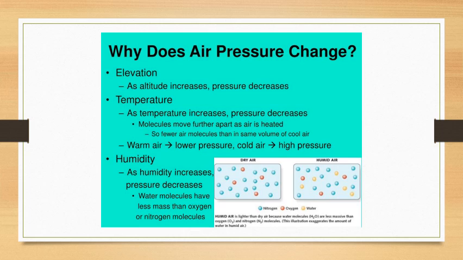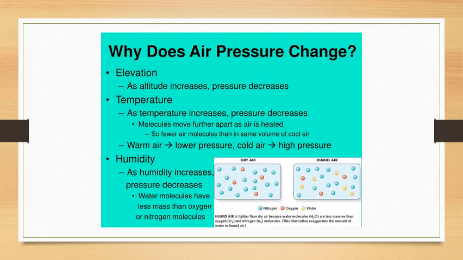The third factor is water vapor. So children, water vapor is lighter than the air of the atmosphere. It has been found that the density of water vapor is about 40% less than the density of important gases such as nitrogen and oxygen, which are found in the lower layers of the atmosphere. Thus, contrary to the general belief, dry air is heavier than moist air.